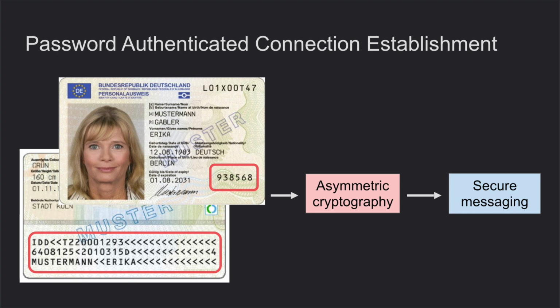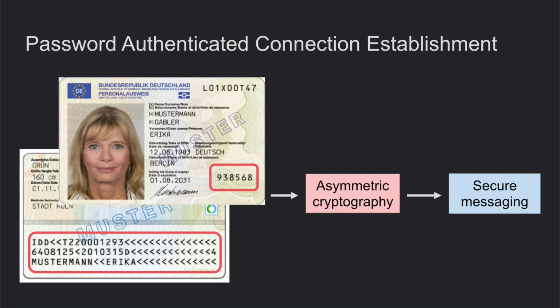Today, this mechanism is almost replaced with password authenticated connection establishment. This mechanism is based on asymmetric cryptography. It doesn't depend on the length of the password, and it means that instead of these three pieces of data, we can use a card access number, which is also displayed on the card.